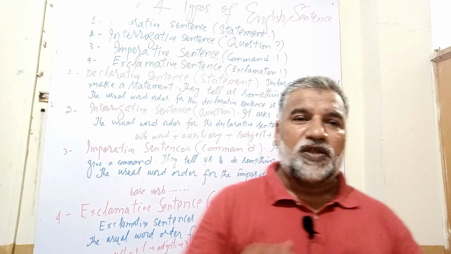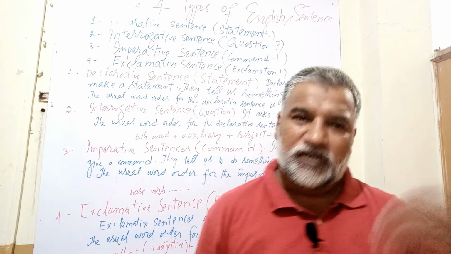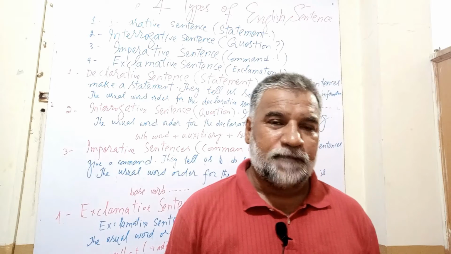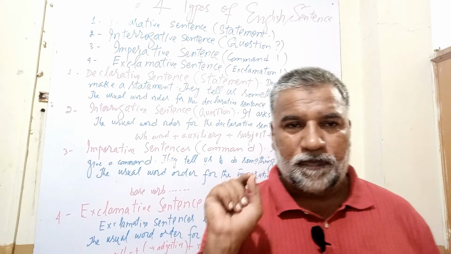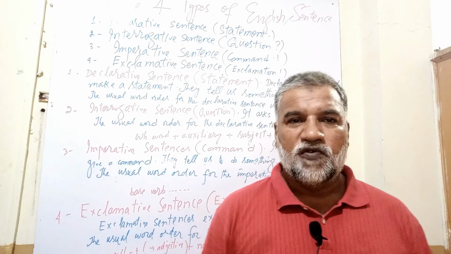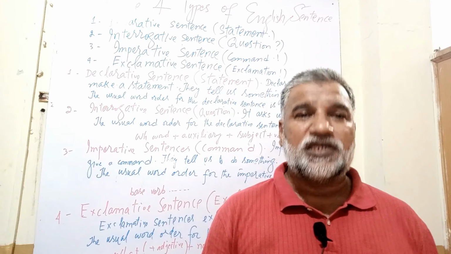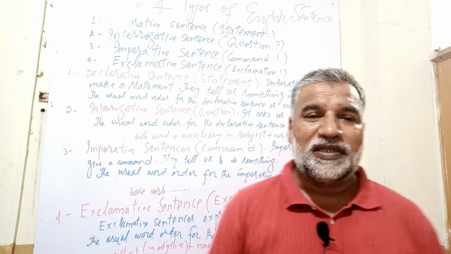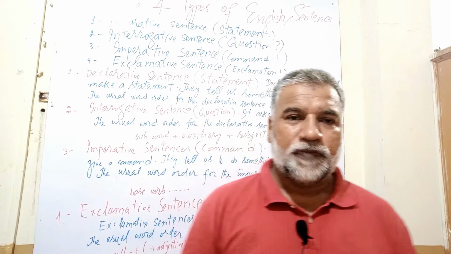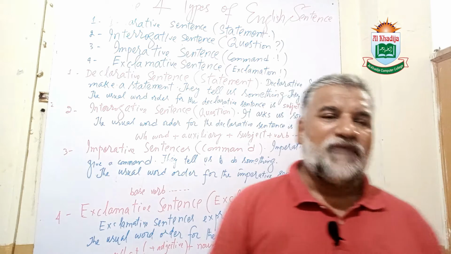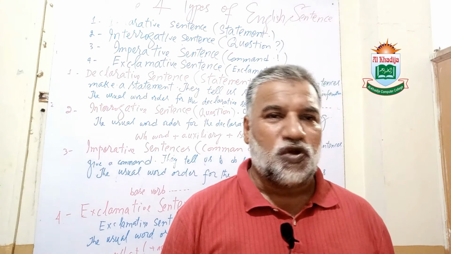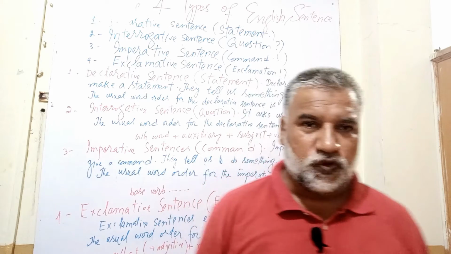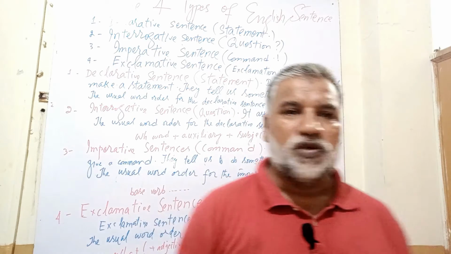Declarative sentences furthermore convey two types of sentences: positive sentences and negative sentences. So they cover statements, and they end with the punctuation mark, period, or full stop. The second type of sentences is interrogative sentences. Because they ask for some information, they end with a question mark. Furthermore, there are two types of interrogative sentences: one is yes no questions, and the second one is information questions. We will discuss them later in detail.